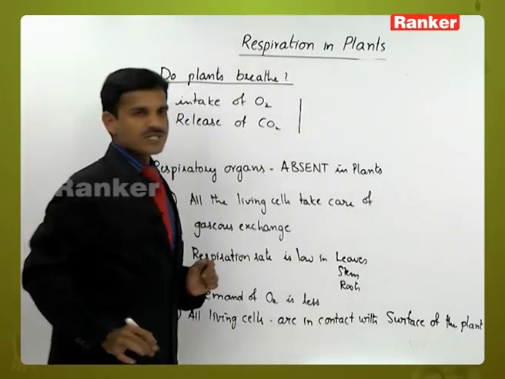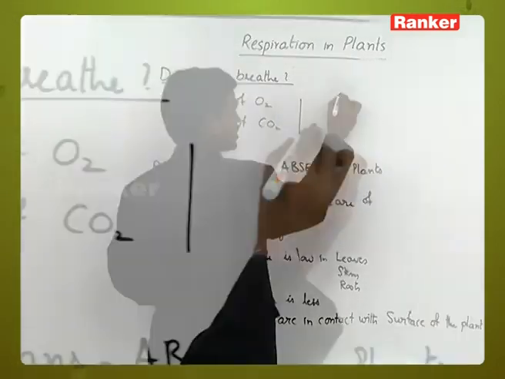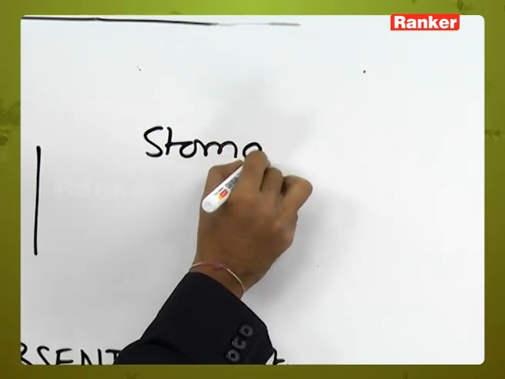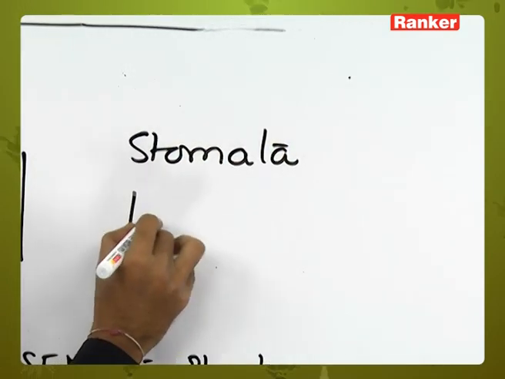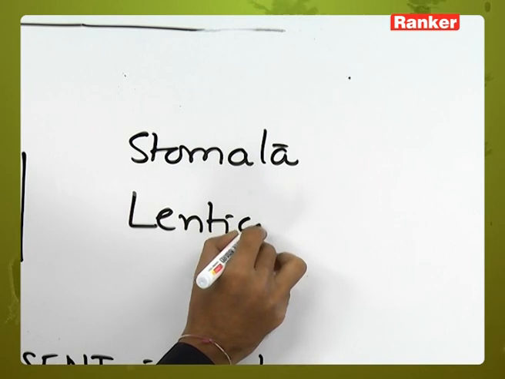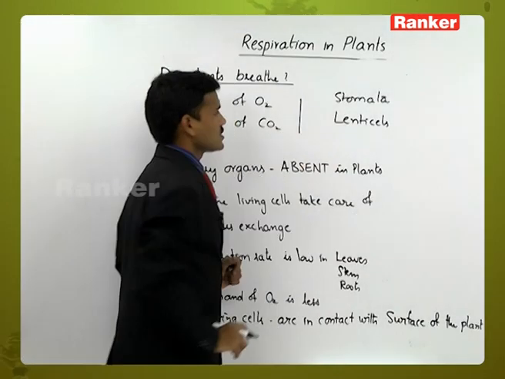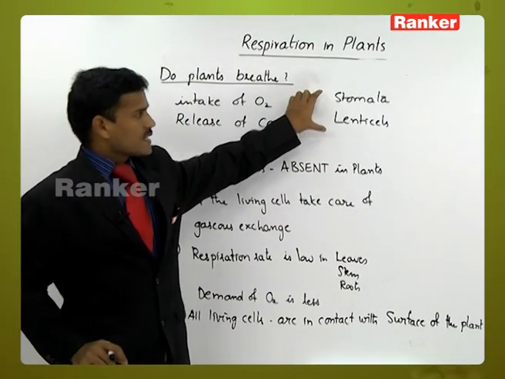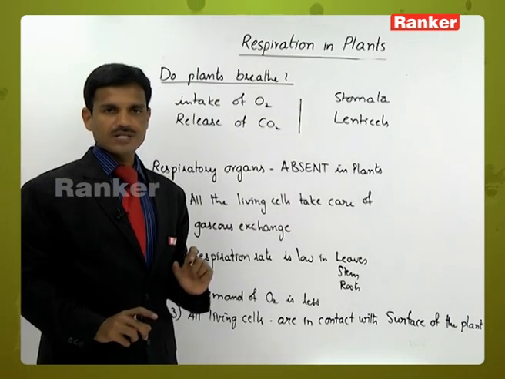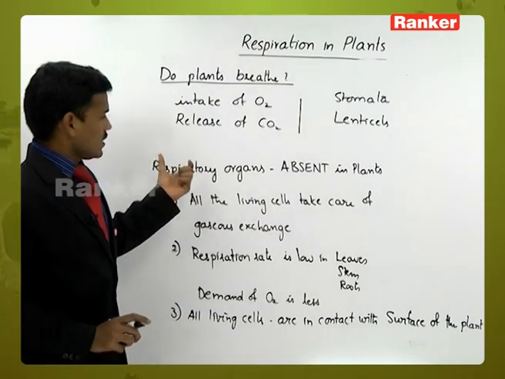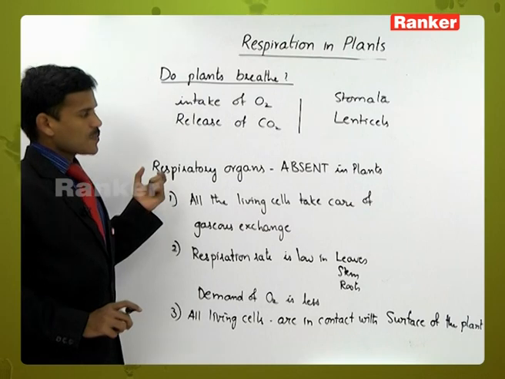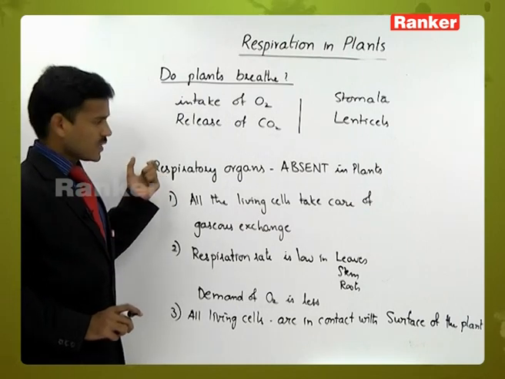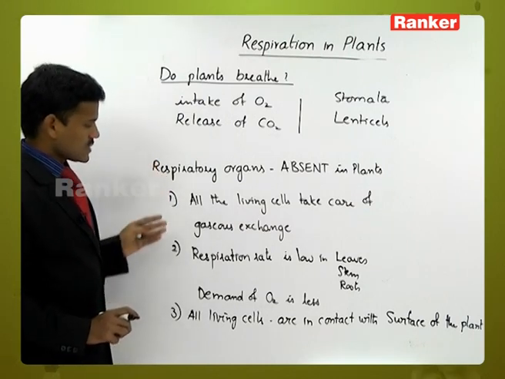The gaseous exchange is taking place through the stomata and sometimes lenticels also. Here the stomata and lenticels are helping in the gaseous exchange. So why are the respiratory organs absent in plants? What are the reasons? There are three reasons.